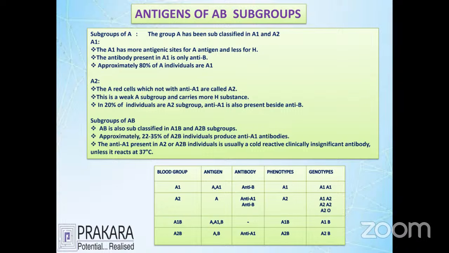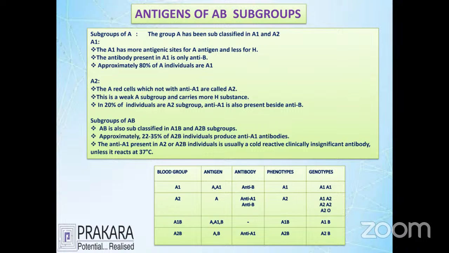A2 group has the A antigen and is supposed to have an additional extra antibody called what? Anti-A1. Always think that A2 does not have a chance of getting A1 antibody, but here you can see that A2 groups can have one more additional antibody called anti-A1. Also A2B is going to have anti-A1. So anti-A1 is present in people who have an absence of A1 antigens. So A1 antigen absent people have this antibody in the plasma.